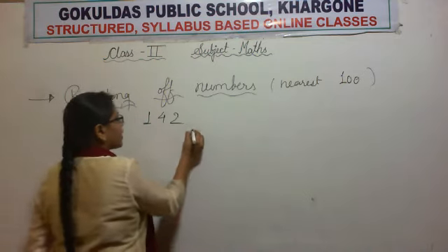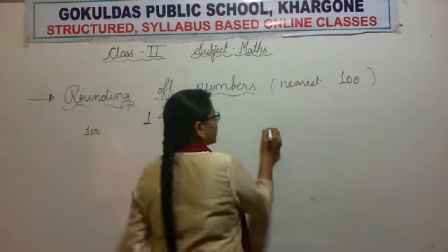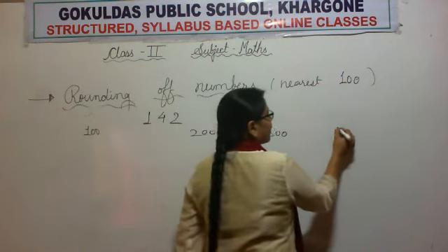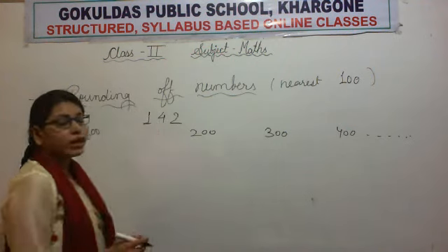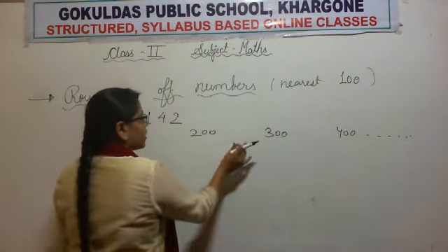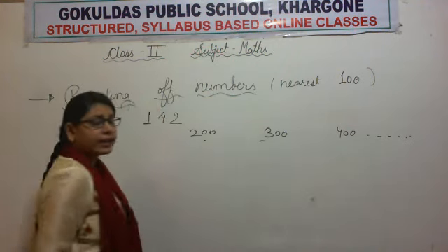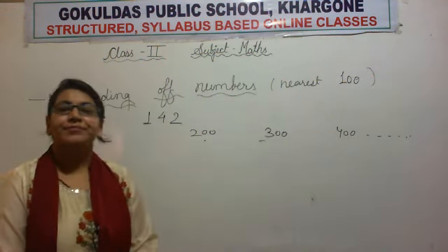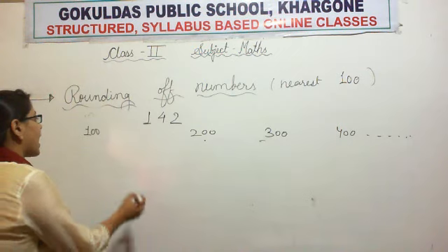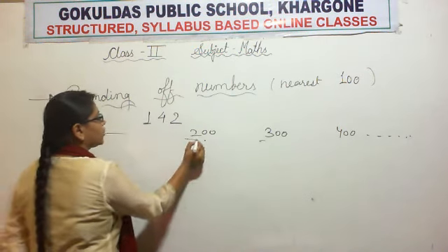Hundreds are 100, 200, 300, 400 and so on. Now 142, where will it lie? Will it lie between 200 and 300? No. Then where will it lie? Yes, very good. It will lie between 100 and 200.